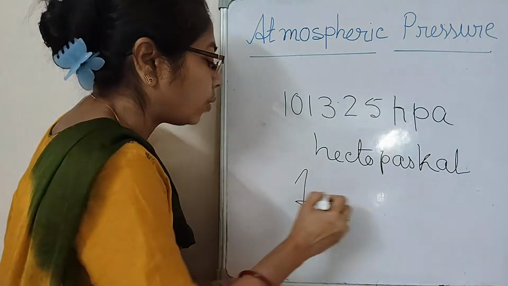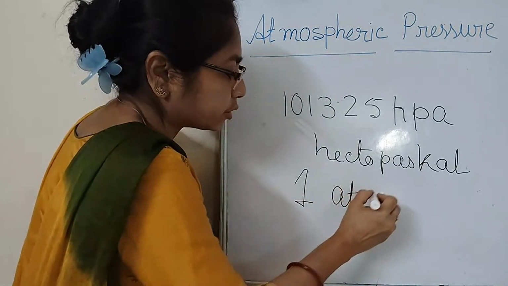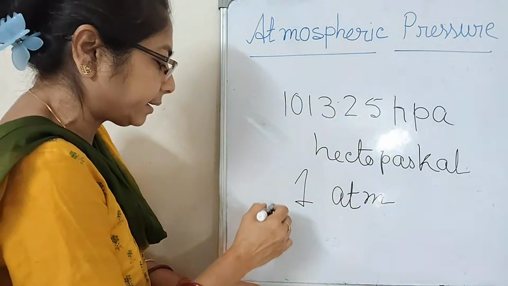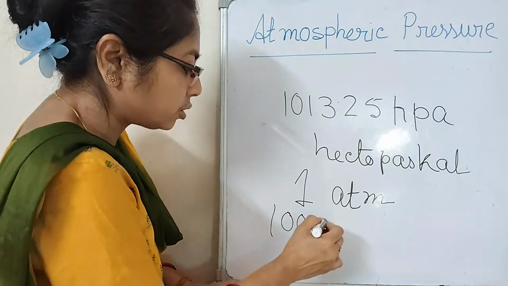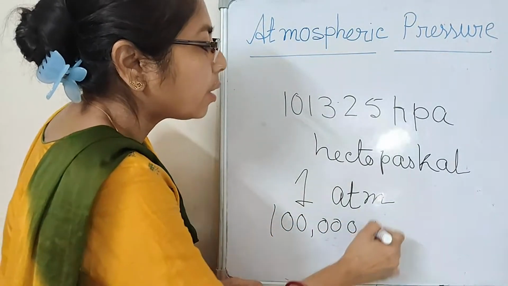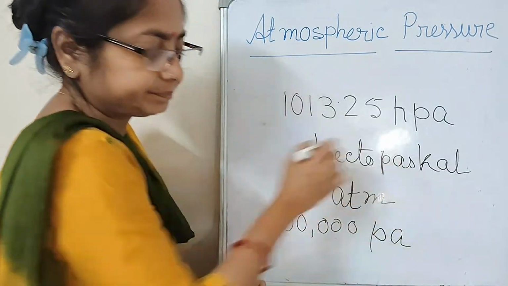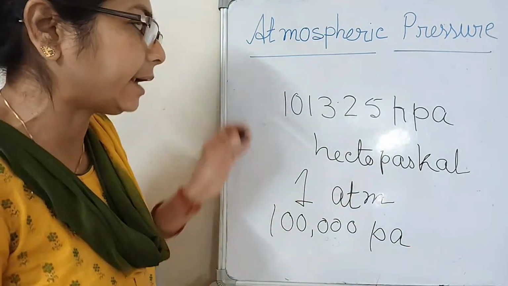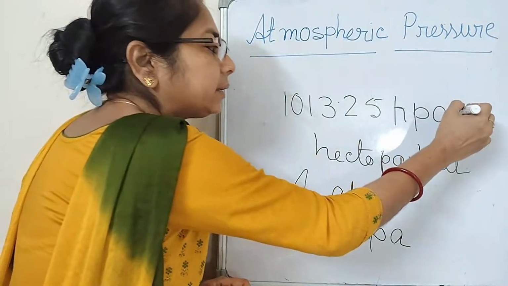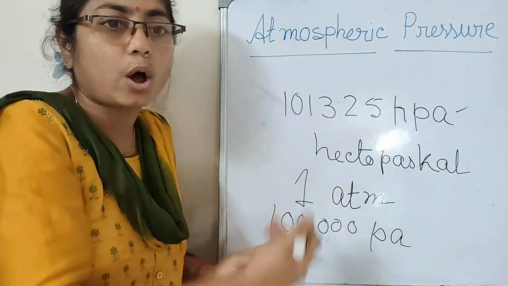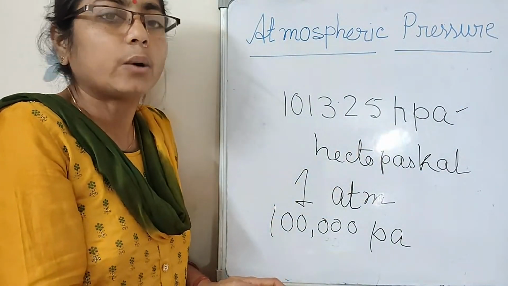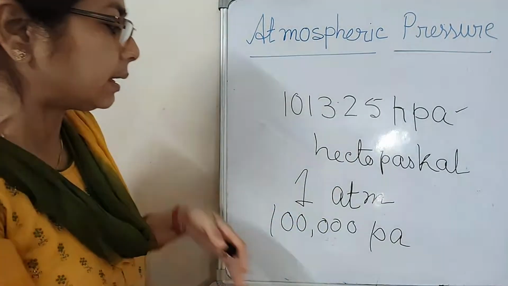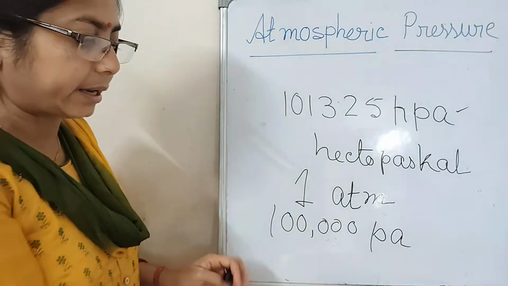There are many units. You can write 1 ATM, it is also right. You can write 10000 Pa, Pascal. You can write any one. It is not accurate, it is approximate. Clear? We can use hectopascal, atm, anything we can use.